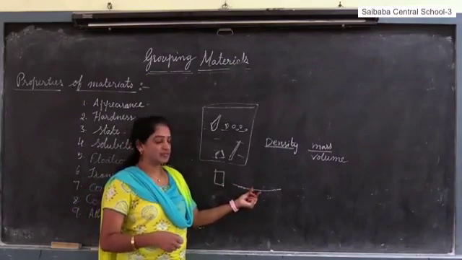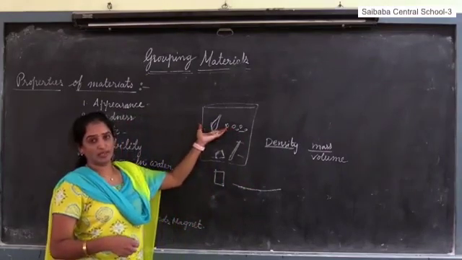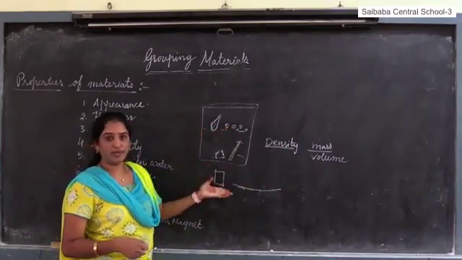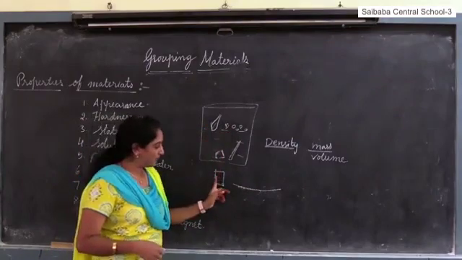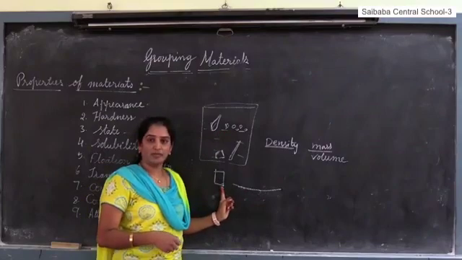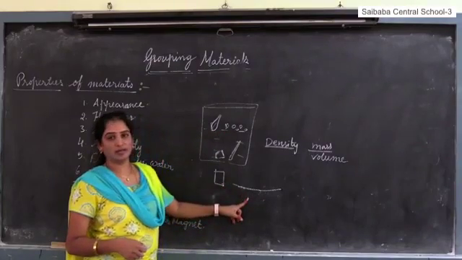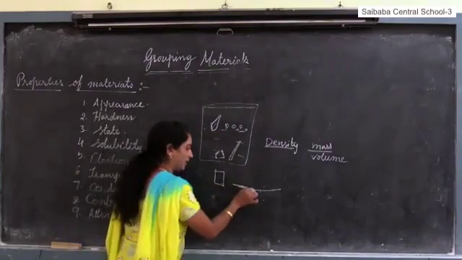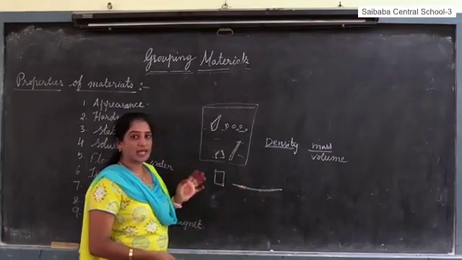If you place this metal sheet in water, does it sink or float? Definitely it floats. The same material, I do not change, a block of iron. But what I changed here is the area and volume of the substance.